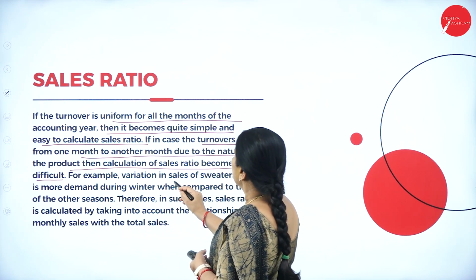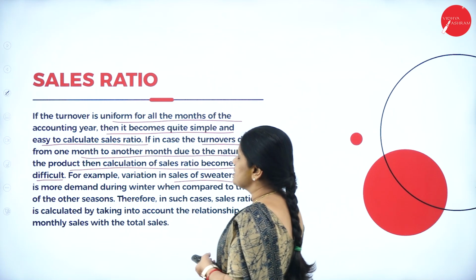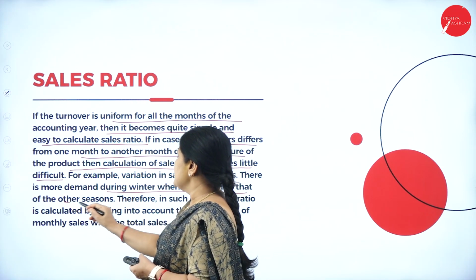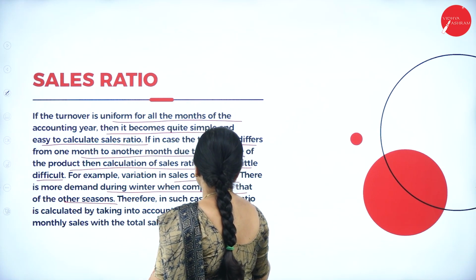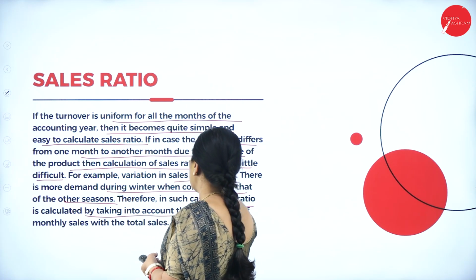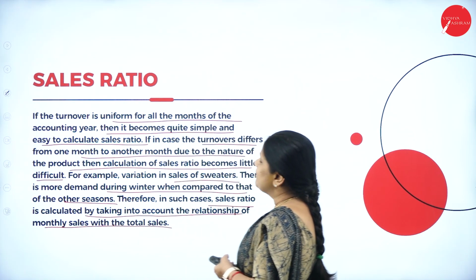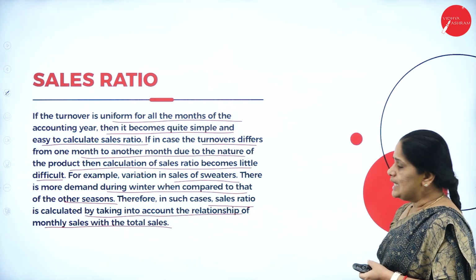For example, variation in sale of sweaters: there is more demand during winter compared to other seasons. Therefore, in such cases, the sales ratio is calculated by taking into account the relationship of monthly sales with the total sales.